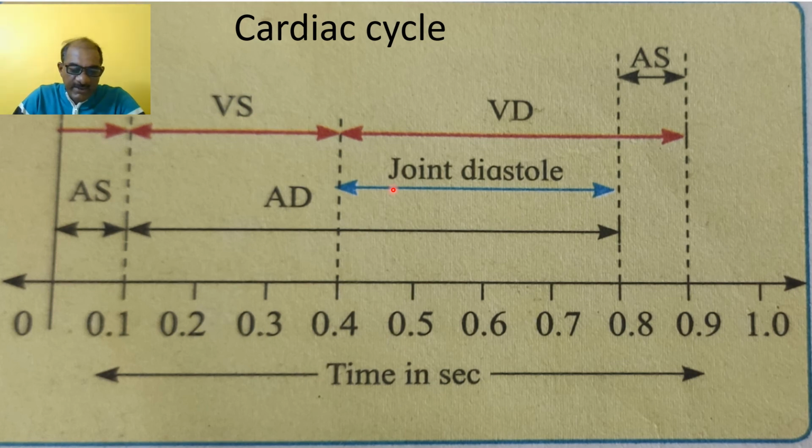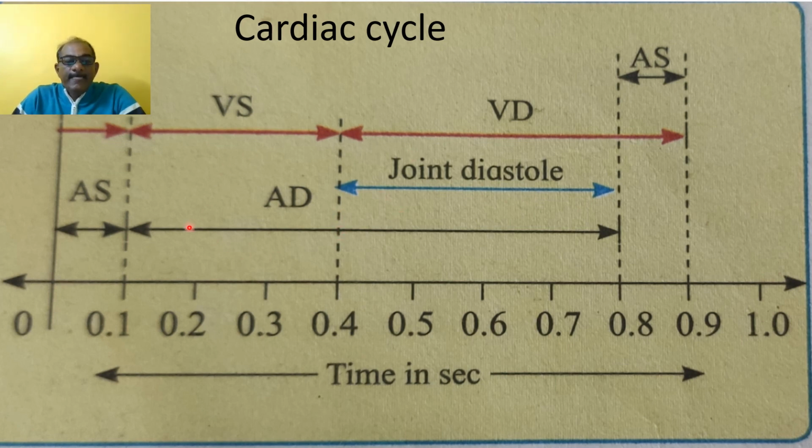And during this joint diastole, both atria and ventricles undergo relaxation, and it receives impure blood from all parts of the body through the superior vena cava, inferior vena cava and coronary sinus. So the left atrium receives oxygenated blood from the lungs through two pairs of pulmonary veins, and the joint diastole lasts for 0.4 seconds. So this is a joint diastole.